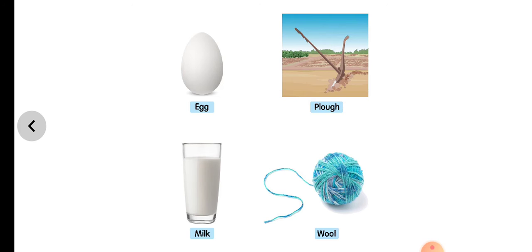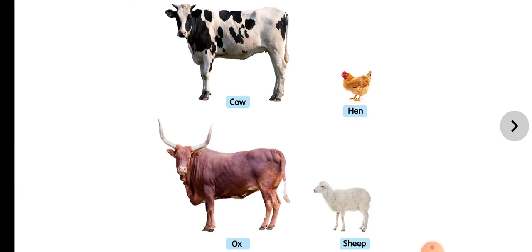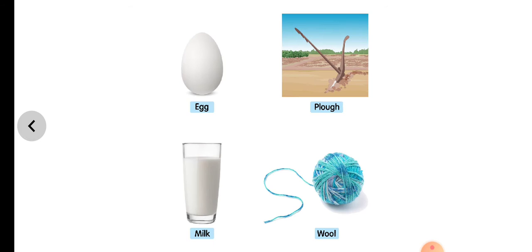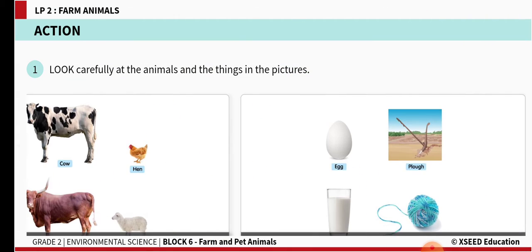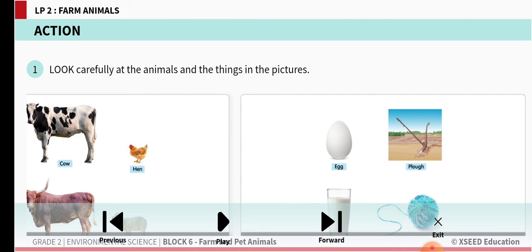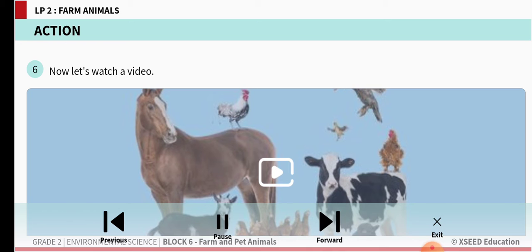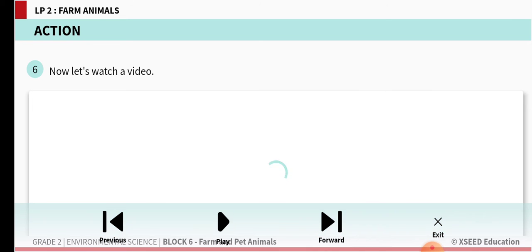So now what will you do? Already you have written what each animal will give. So near to that, you can write the names of the four animals you have seen here. Cow gives us milk. Hen, eggs. And the ox ploughs the land. And also sheep gives us the wool. In correct order you write, so that you have just now the simple activity. You have understood that these four animals are very helpful. So to understand the lesson better, as usual, we'll move forward and we will watch this video. Now let's watch.